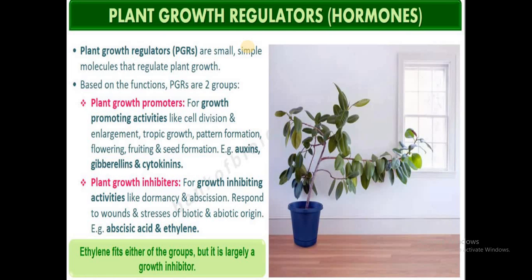The second group of the plant regulators are the plant growth inhibitors. They will inhibit the activities in the plant. They inhibit the activity of the plant by inducing dormancy, or by inducing abscission or aging in the plants. So these are considered the plant growth inhibitors. Examples for the plant growth inhibitors are abscisic acid and ethylene.